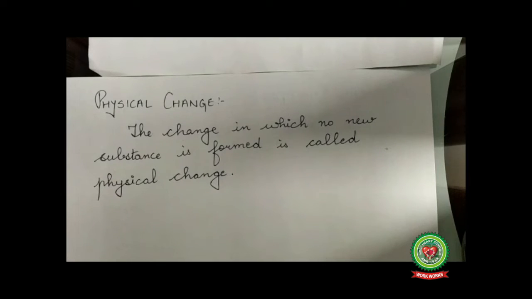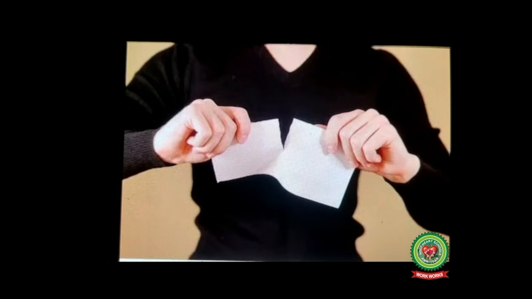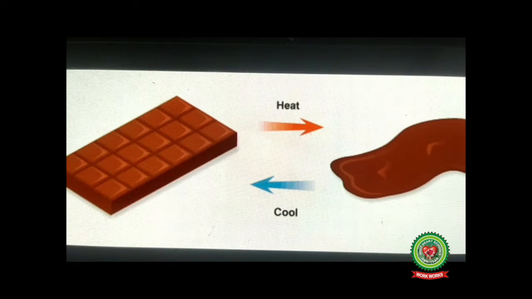Now next is physical change. The change in which no new substance is formed is called physical change. We have done so many examples of physical change in other changes, like tearing of paper and melting of chocolate. In these examples, only its state or shape changes, no new substance is formed. So these are examples of physical change.